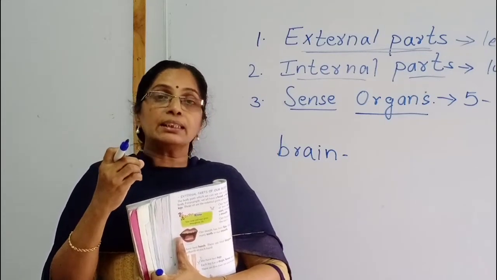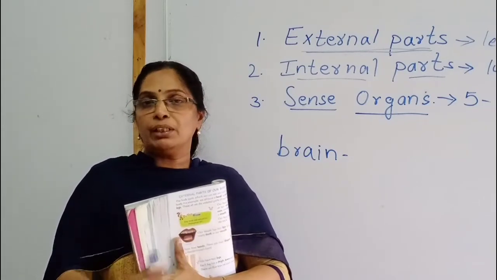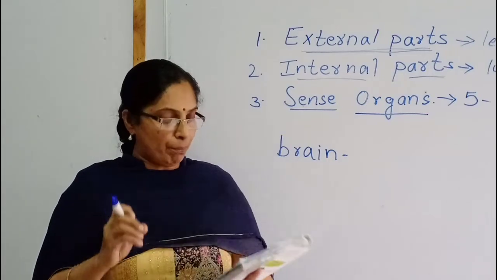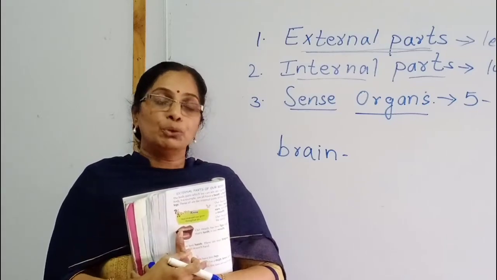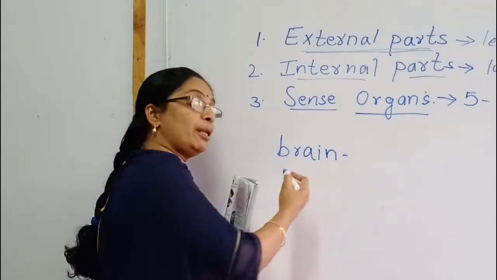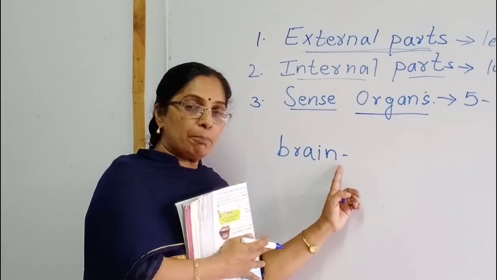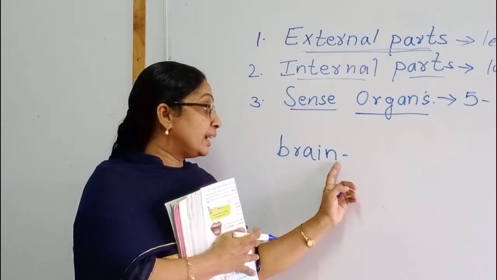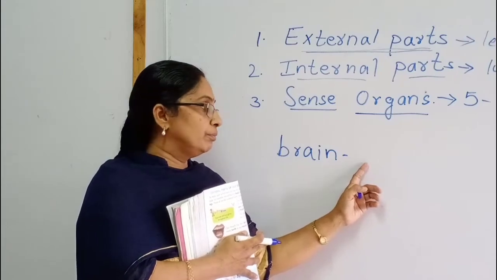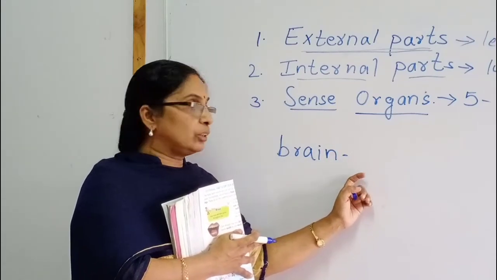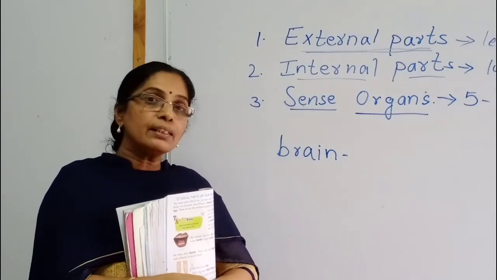So everything is controlled by our brain. All works, whatever your body parts, external parts and internal parts, whatever is there, it's controlled by your brain. So the brain is the main part of our body. Is it an internal part or an external part, children? The brain is an internal part. What is the meaning of internal part? The parts which we cannot see. That is the internal part.